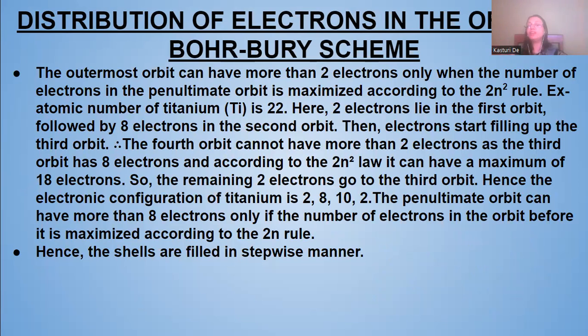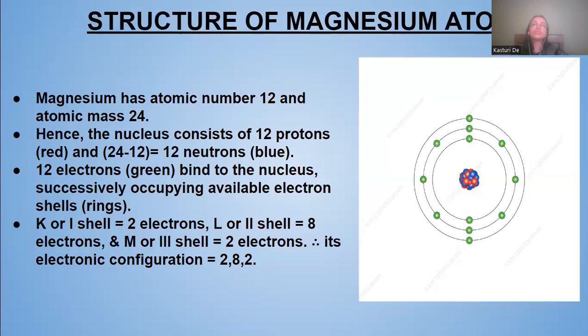The shells are filled in a stepwise manner. This is the magnesium atom. The atomic number is 12 and the atomic mass is 24. So neutrons will be 24 minus 12, that is 12 neutrons, which are blue in color. The red ones are the 12 protons present, and the green ones are the electrons occupying the shells.